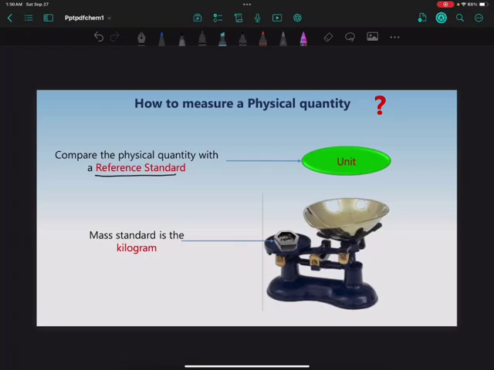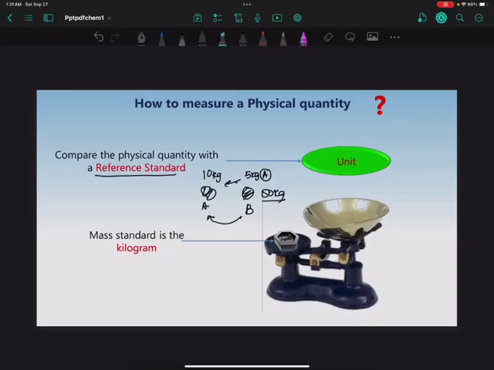For example, we have two apples, apple A and apple B. Suppose apple A is 10 kg, and apple B is 5 times more than apple A. Here we related the mass of B to that of A, so the mass of B is 50 kg.